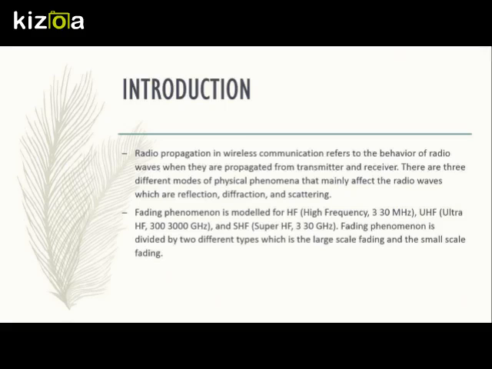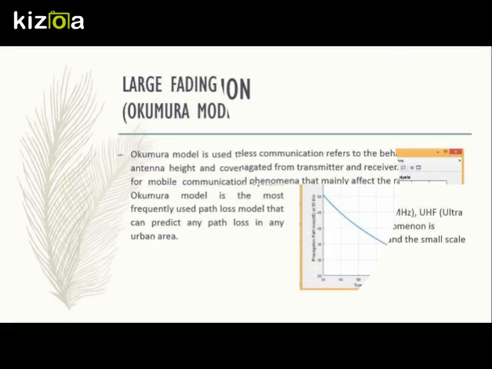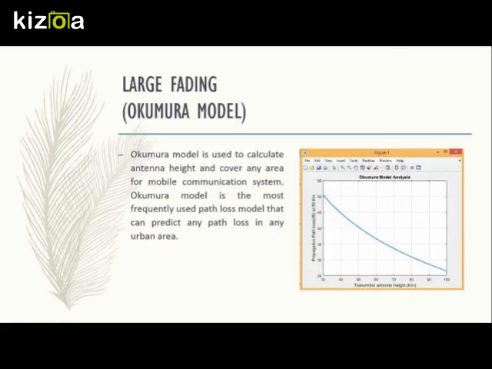Fading phenomenon is divided into two different types, which are large scale fading and small scale fading. Introduction. We use the Okumura model for large fading. The Okumura model is used to calculate antenna height and cover any area for mobile communication systems.